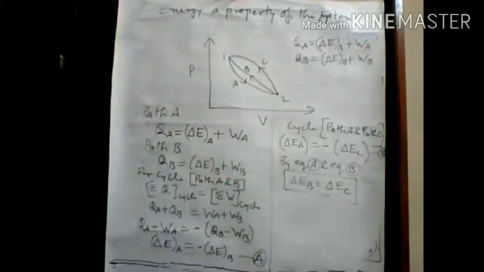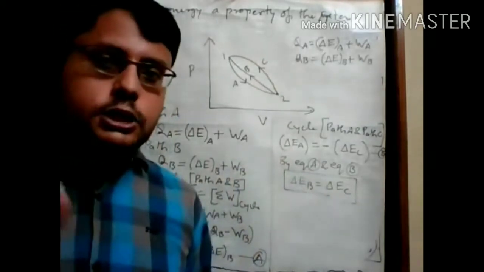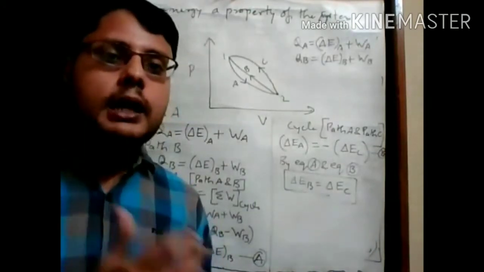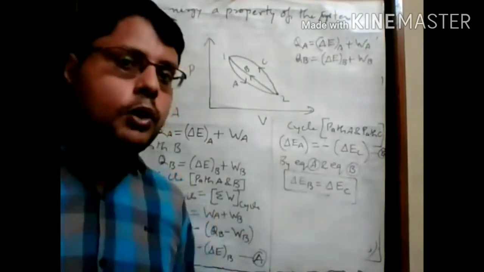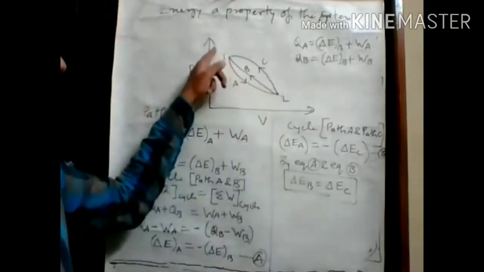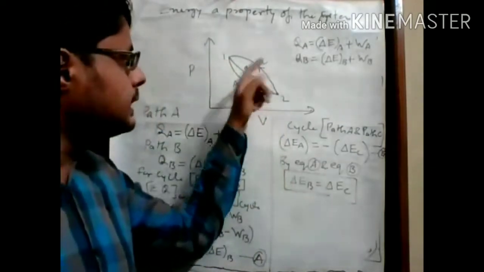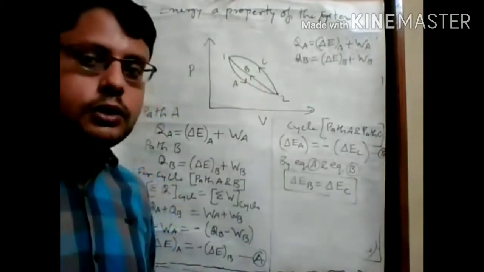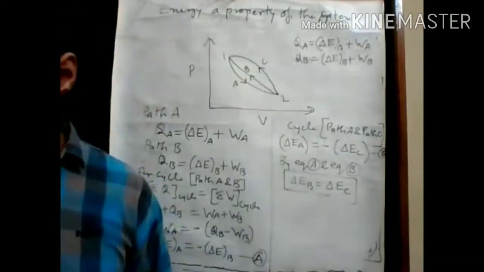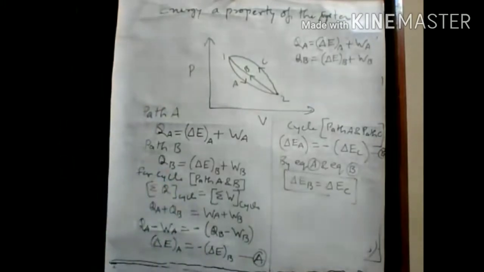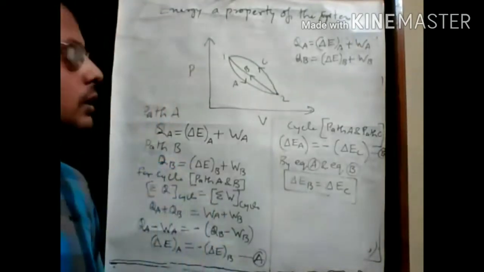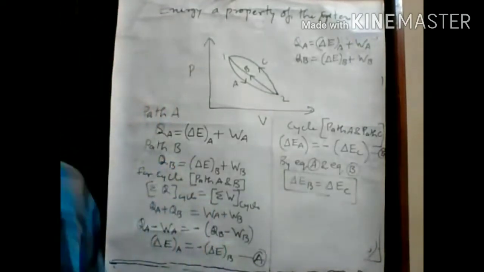That means delta E, the energy stored inside the system, is independent of the path history. It depends only on its end states, because paths B and C both have the same end states, second and first. So the conclusion is that energy stored, that is delta E, is a property of the system. Okay, so this is about the energy storage statement.